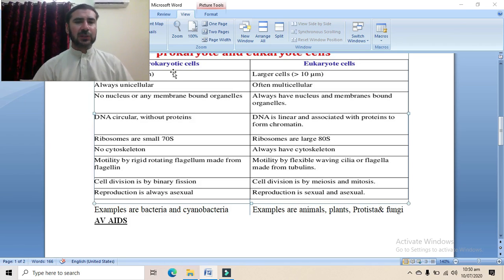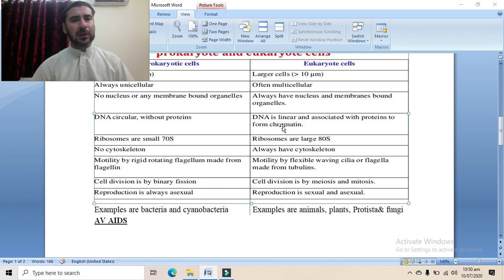Another difference between the prokaryotic and eukaryotic cell is that DNA is circular without proteins. In prokaryotic cell, the DNA is usually circular and there are no proteins. While in eukaryotic cell, DNA is usually linear and associated with proteins to form chromatin.